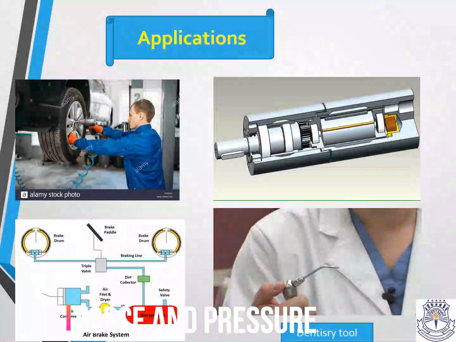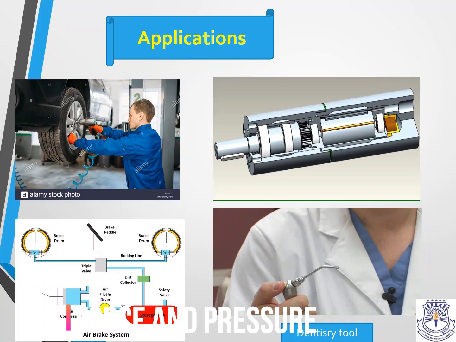Application of compressed air. Compressed air is widely used in various activities, in industry as well as in common life. The first application which I'm going to discuss is automobiles, which are inflated with compressed air for smooth running of vehicles. Spray guns use compressed air for spraying paint. In the second picture on the right, air powered motors use compressed air to work. Such motors are used at places where electric motors are not suitable for safety reasons.